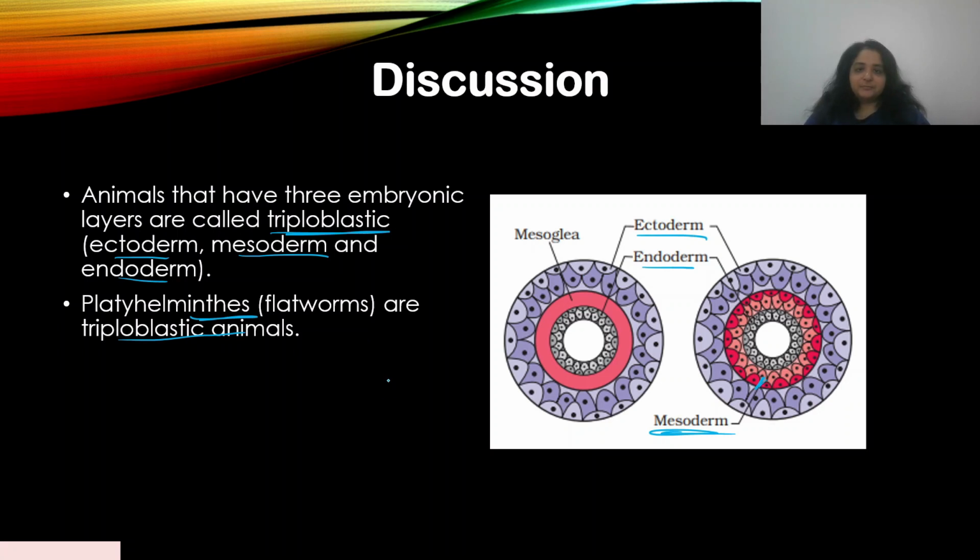Otherwise, the diploblastic animals have only an ectoderm and an endoderm. They have a mesoglea, which is not a mesoderm. That's different. Let's move on.